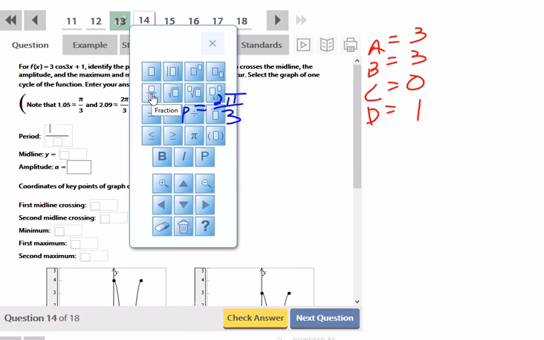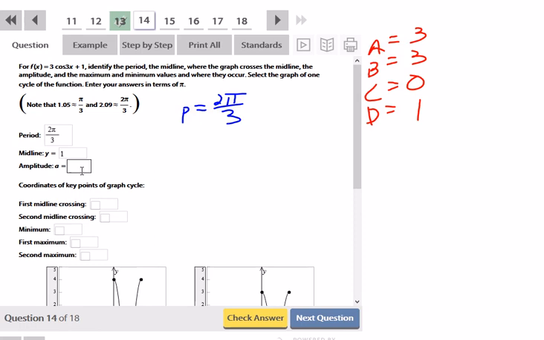The midline is at D, which is y equals 1. And the amplitude is whatever A is but positive. In this case, A was already positive, so it's going to be 3. So now let's look for these key points. We can use transformations again.